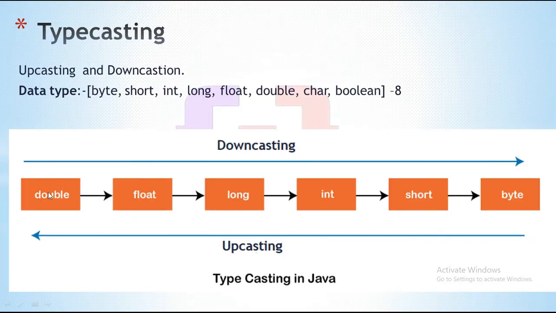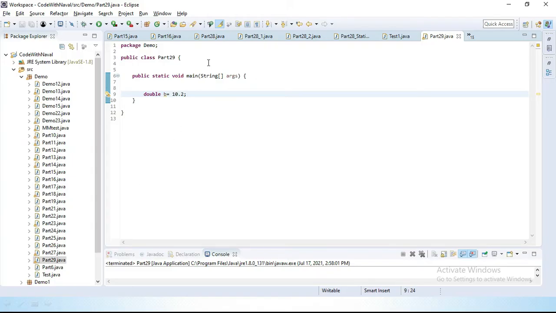Now I want to convert this double to float, which means we are performing downcasting. So let's create float app equal to d.